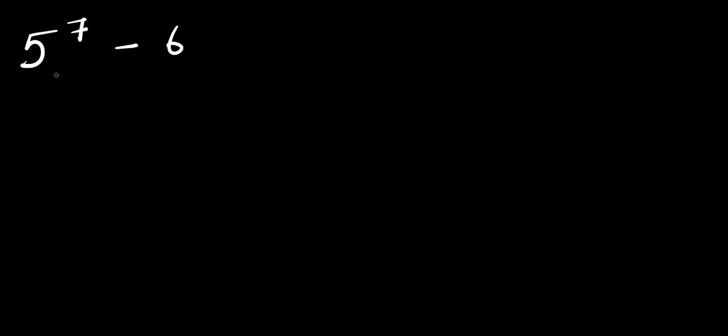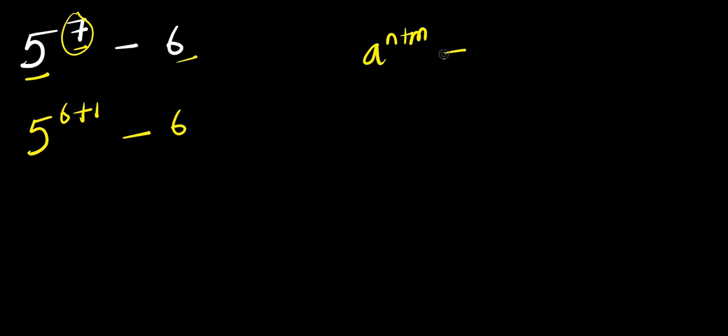Hello, how to evaluate with a calculator? This is 5 power 7 minus 6. Can I start by expressing this as summation of 6 and 1? 5 power 6 plus 1, this is minus 6. Now, if you have a power n plus m equals a power n times a power m.